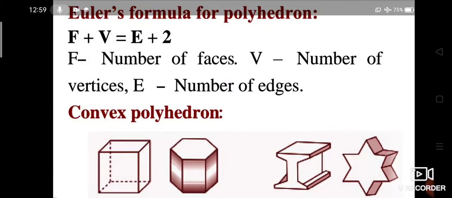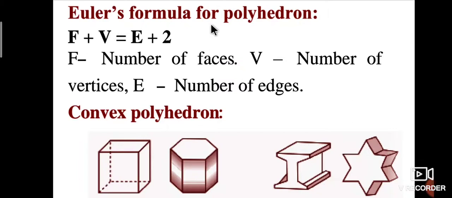Based on this one we shall discuss Euler's formula for polyhedrons. Euler's formula is F plus V is equal to E plus 2. F is the number of faces, V is the number of vertices, E is the number of edges. The sum of faces plus vertices is equal to edges plus 2. It is called Euler's formula for polyhedrons.